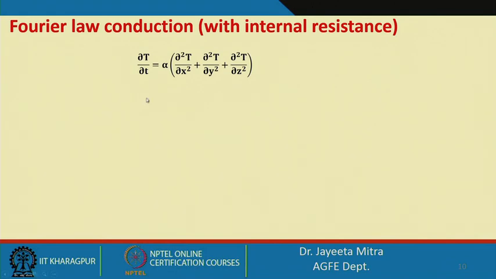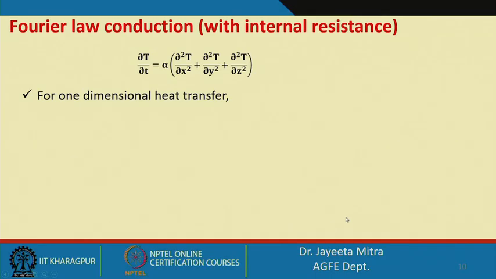So, the temperature change with respect to time will be a constant alpha times the heat conduction in different directions. It is a 3 dimensional case, with 3 different directions x, y and z, and this will be the equation.